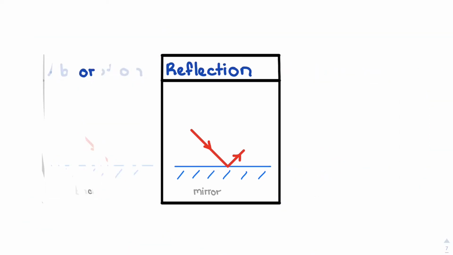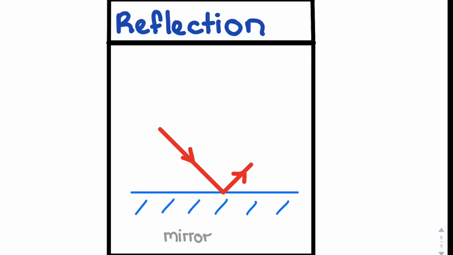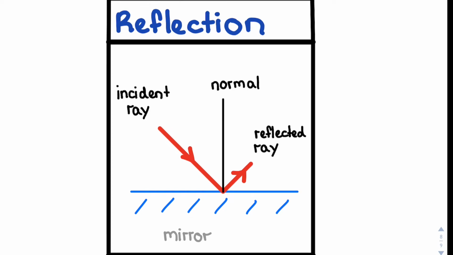Let's talk about reflection first, and you'll have to know the two laws of reflection for correct calculations. The incident ray, the reflected ray and the normal all sit in the same plane. The angle of reflection equals the angle of incidence. You can see this on your screen, and this is why reflection occurs. Light hits a mirror and gets reflected.